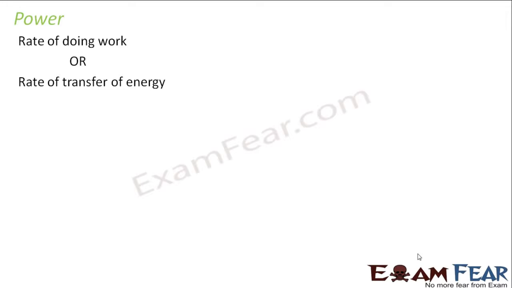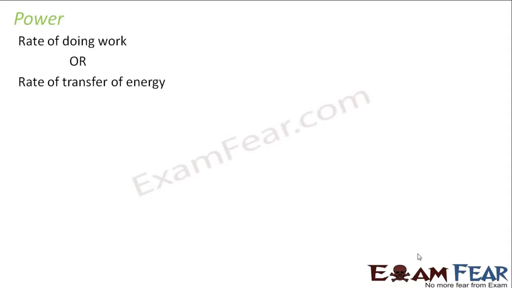Now that we have talked about work and energy, let us quickly talk about power because these three are very closely related to each other. So what is power? Power is the rate of doing work or rate of transfer of energy. So that means power actually tells us how fast or how slow work is being done.